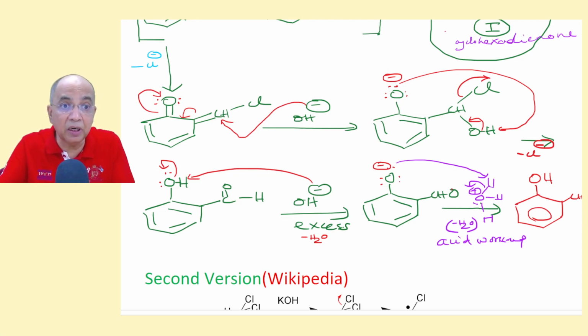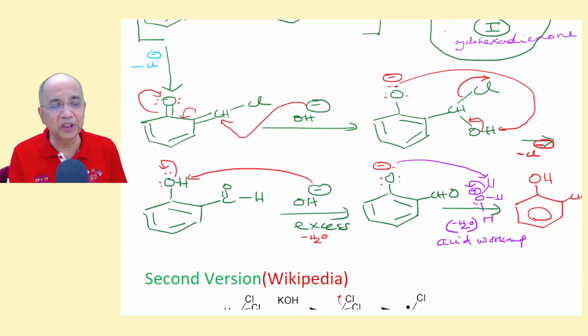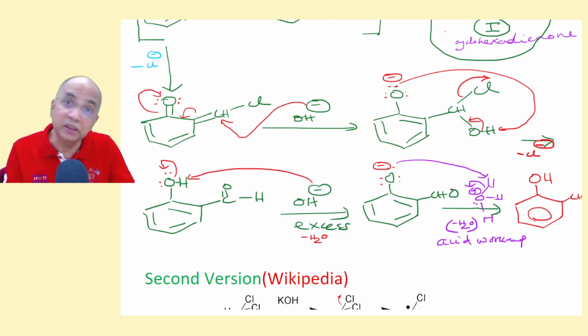You also get the para compound. The same way, the mechanism can be written for the para and the ortho-para and the other products which I have not yet told you. They are all extracted by an organic solvent, and then they are subjected to distillation, removing the solvent, first undertaking normal distillation, that is fractional distillation, then steam distillation to separate ortho from para.